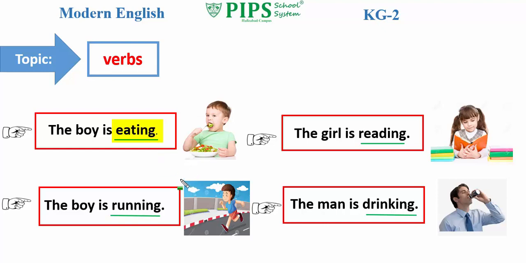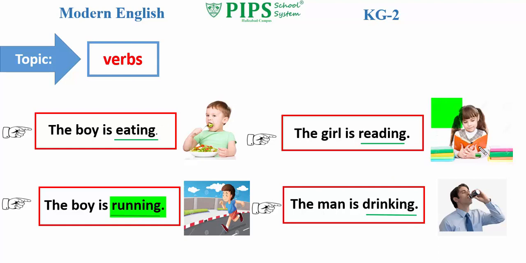Next picture, a boy. And here is the sentence. The boy is running. The boy is running. In this sentence, running is an action verb. Running is an action verb.